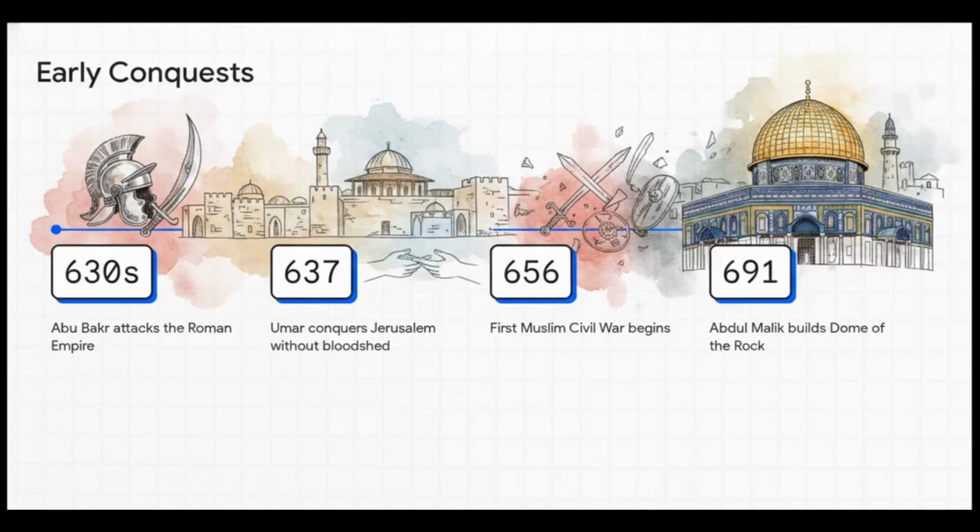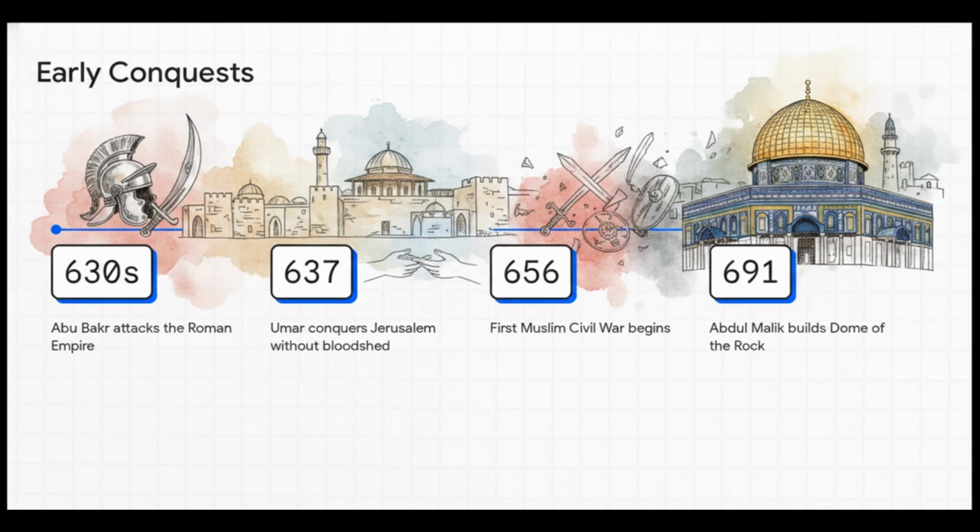So the source roots the Islamic connection to Jerusalem deep in history, first noting the Prophet Muhammad's night journey before the initial military push. And things escalated really rapidly here. In the 630s, the first caliph, Abu Bakr, begins pushing back the Romans. By 637, the second caliph, Umar, achieves something totally remarkable.